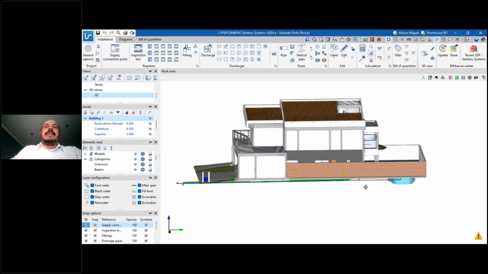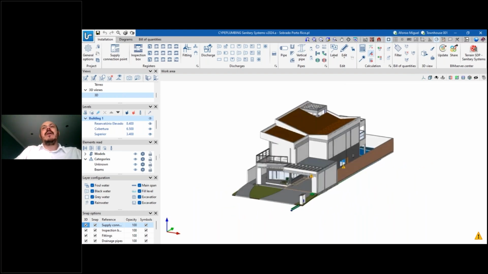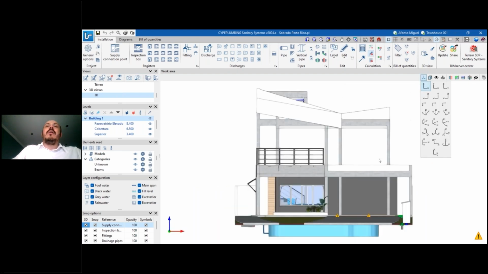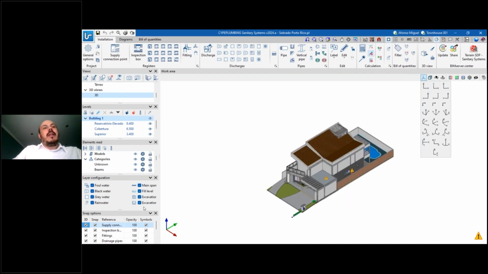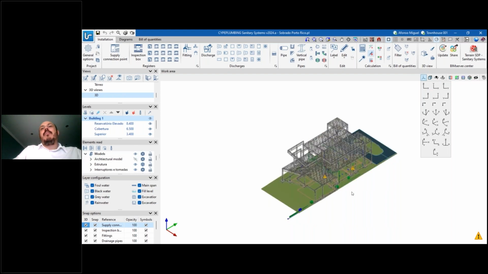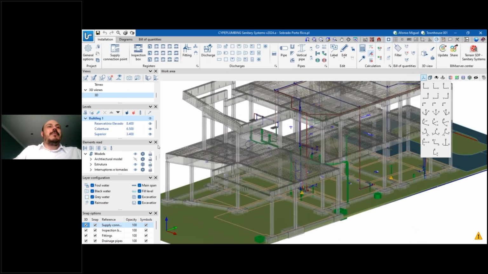The main new feature of CYPE plumbing in this case is the new interface with this 3D environment, where you can also work with different views, and you can work in 3D. You can also activate and deactivate the other models that you imported before. Again, here you can see the structure and the rebars created with the other softwares.